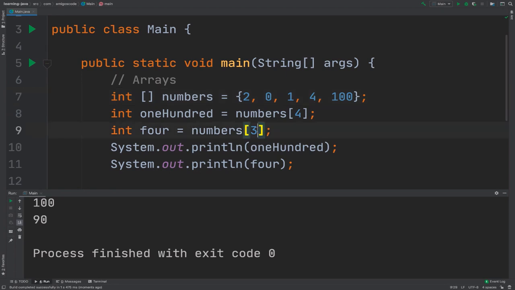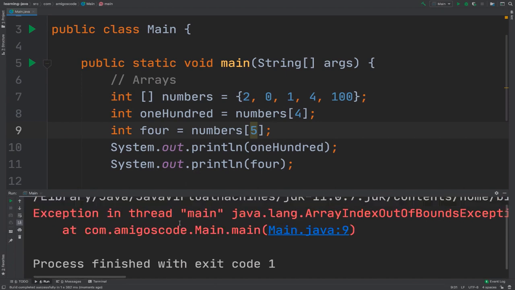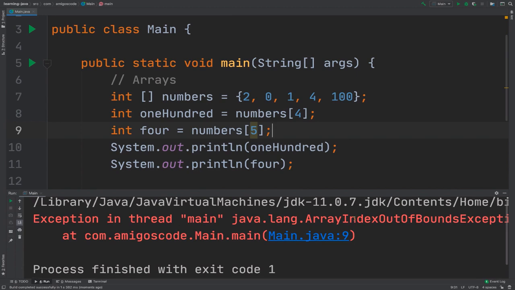Now if I was to try to access index 5, right? This array can only contain 5 elements, but here I'm trying to retrieve index 5. So this is index 0, 1, 2, 3, 4, and then index 5 is non-existent. So if I run this program, this will fail. So check it out. You see in this error, array index out of bounds.